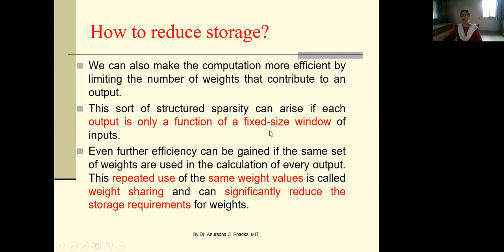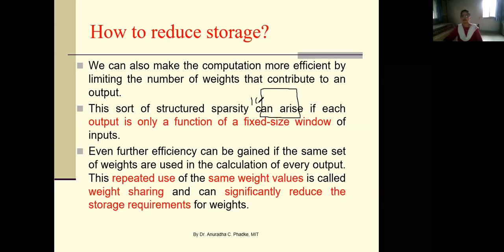Are you getting this? Say you have an input image of 10 rows and 10 columns. So effectively there are 100 pixels.